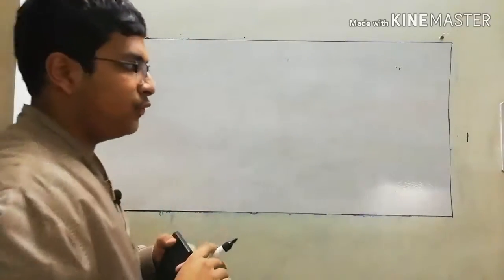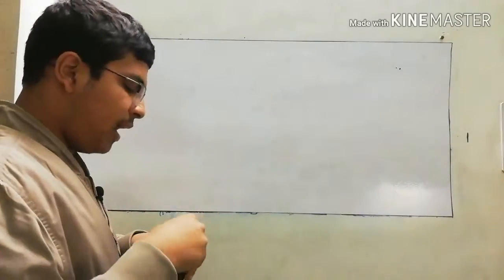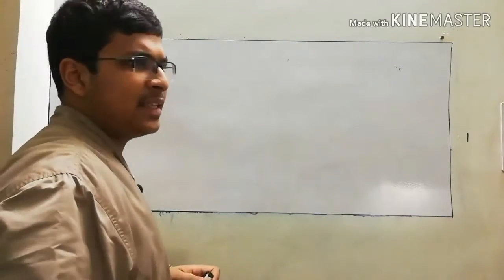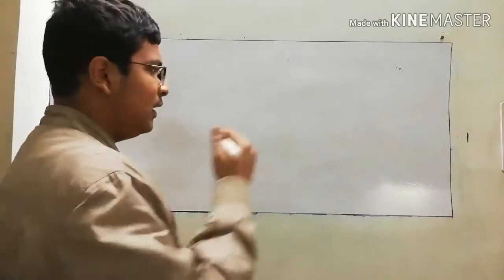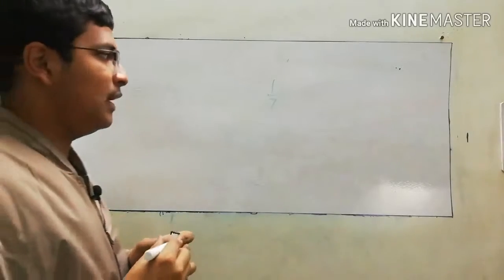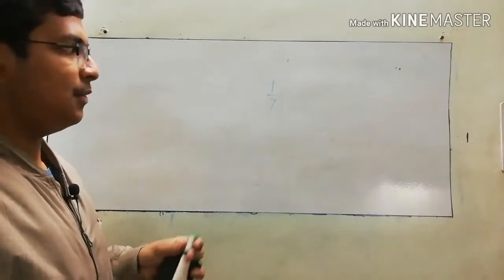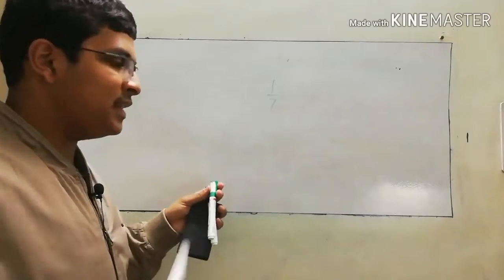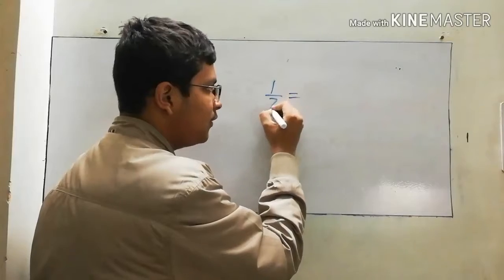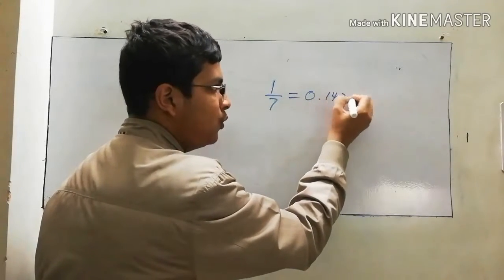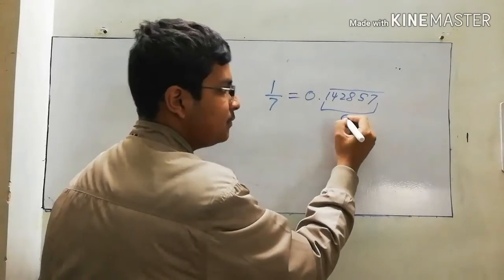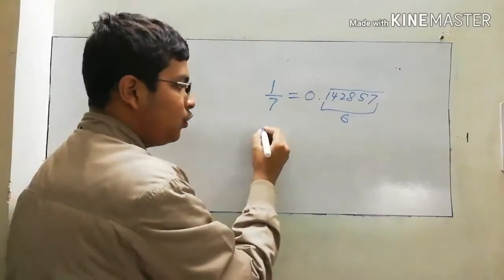We will not take 1 by 4 because 4 is a multiple of 2, and we have already discussed 5. We can take 6, but let's take a prime number, because 6 is 2 into 3. Let's take the prime number 1 by 7. What is special about 1 by 7? Why is 1 by 7 considered? 7 is a prime number. 1 by 7 equals 0.142857 bar. It has a periodicity of 6.